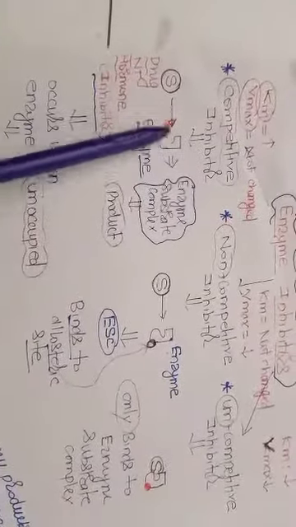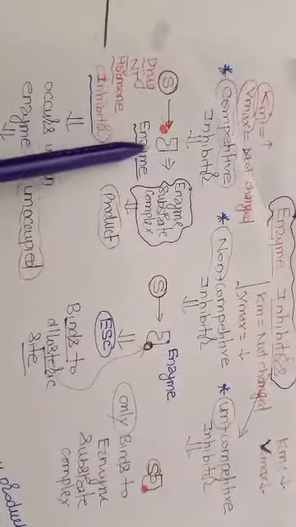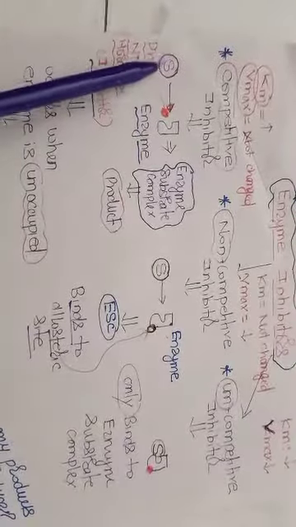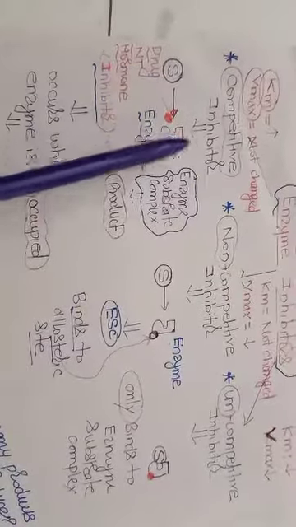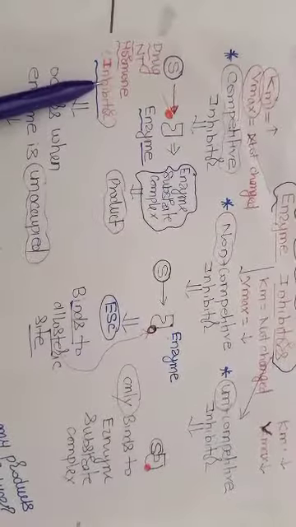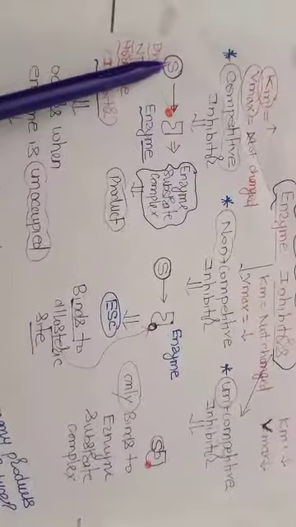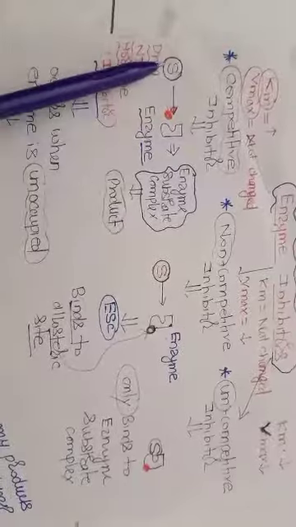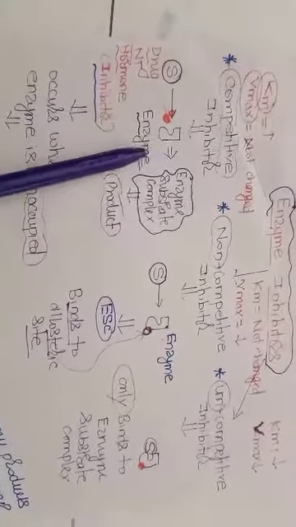But what is the condition for this? This girlfriend will come to the home only when the wife is not at home. Means when the wife is absent, then the girlfriend will come. Enzyme substrate complex: enzyme is the husband, substrate is the wife, and drug is the girlfriend. So when will this girlfriend come? When the wife is not at home. Only then will the girlfriend come in competitive inhibition.